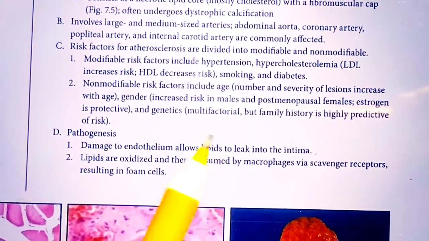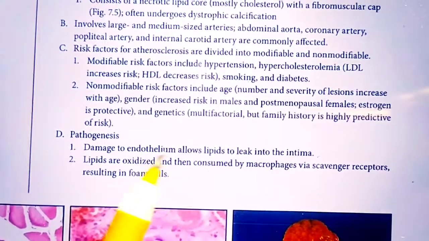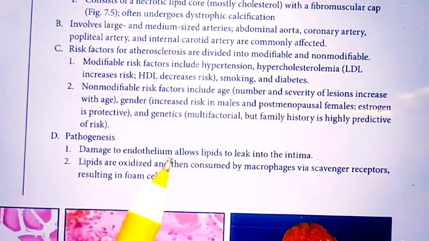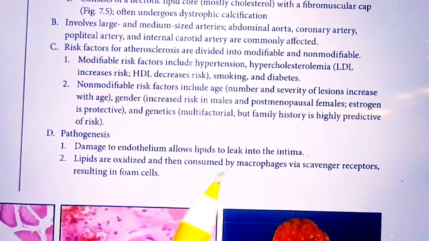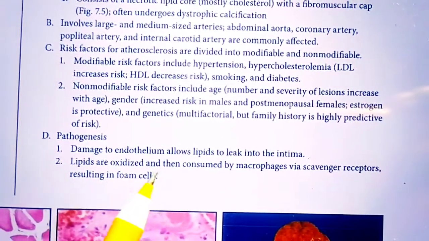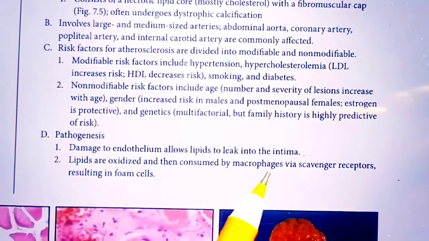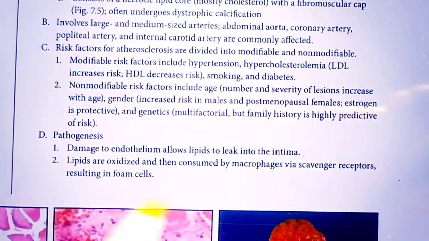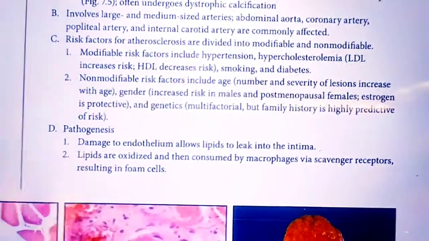Pathogenesis: I told you how first damage to the endothelium will occur, and this will result in lipid leaking into the intima. The lipid is oxidized and then consumed by macrophages via scavenger receptors, resulting in foam cells.